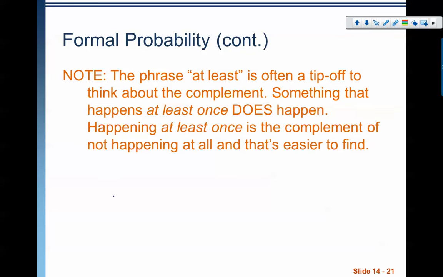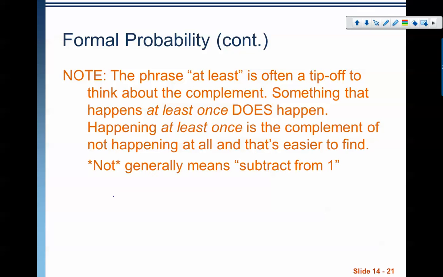So, a couple of last words here. The phrase at least is almost always a tip-off to think about the complement. Something that happens at least once does happen. But happening at least once is the complement of not happening at all. And that's a lot easier to find. Not happening at all is easy to find.